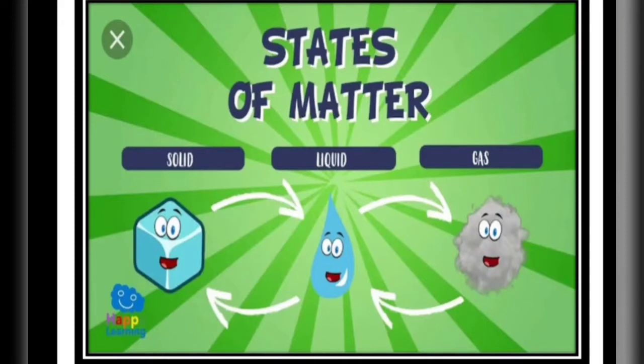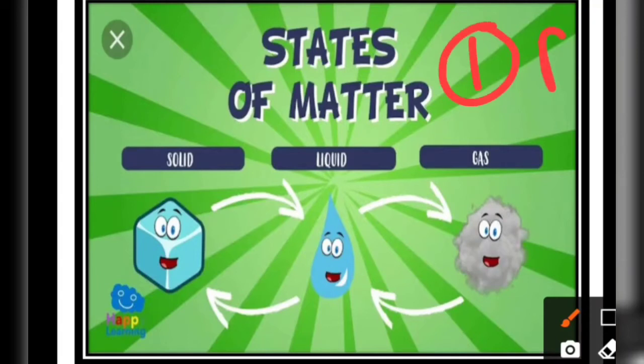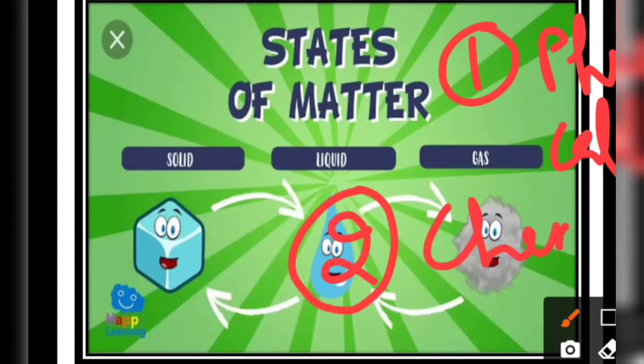But after the modernization of science, modern day scientists classify matter into 2 different categories. First, on the basis of their physical properties, physical appearance. Second, they categorize them according to the chemical properties of the matter. So in this chapter, we are going to learn about the physical properties, right?